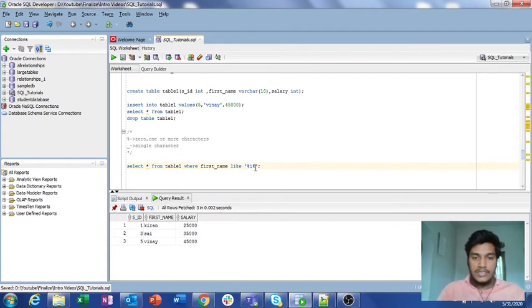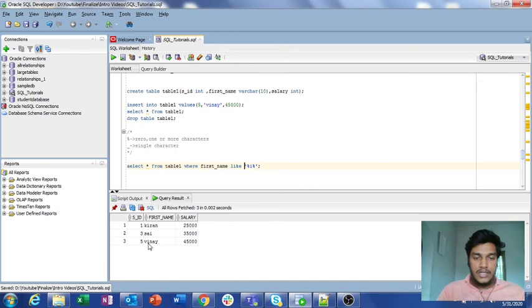So what it represents is, it will take it as the entire string. Suppose here if you consider Kiran, the second character is i, and for the first modulus it will take only one character. For the second modulus it will take three characters. So that is how it will get executed. And for the second one, for the first modulus it will take two characters, and for the second modulus it will take zero characters. It is also accepted in wildcards, modulus wildcard.